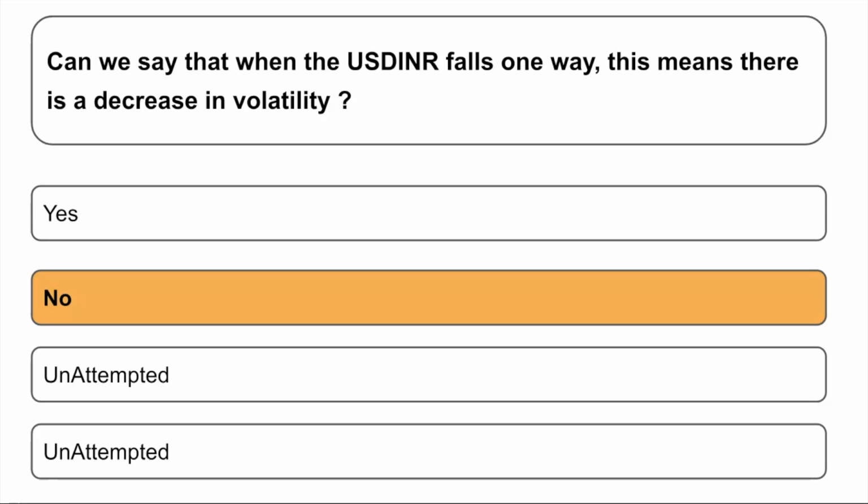So we cannot say that the volatility is going to decrease or increase because something is falling or growing. The magnitude to which something is falling or growing is a very good indicator of volatility. If it is falling by very large numbers, then we say that the volatility is high, whereas if it falls by a very small number, then we say that volatility is low.